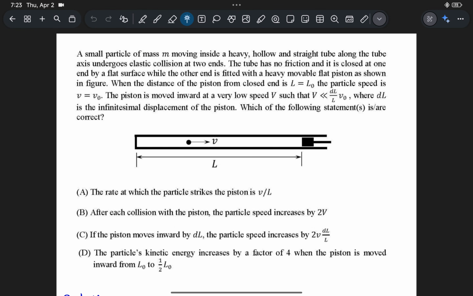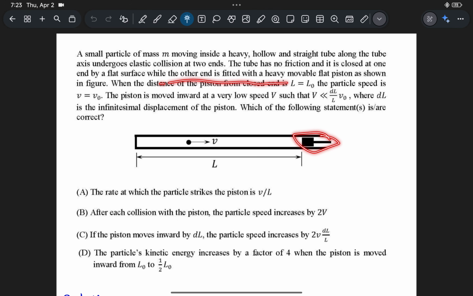Okay, in this video, we will see this problem from JEE Advanced 2019. In this question, they are telling that this particle which is here has mass m, and the outside one is very heavy, and the piston is also very heavy. This capital M is much larger than the small m, the mass of the particle, and there is no friction anywhere.